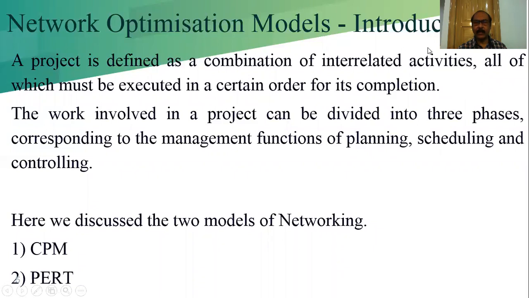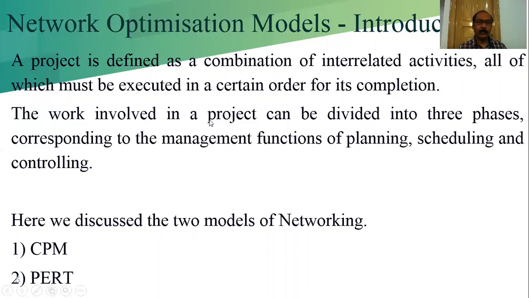We learn the definition of activities more elaborately later. All of which must be executed in a certain order. That means when we are breaking a project into small pieces of work or jobs, there is some order we have to maintain for completing the pieces of work, because one cannot start until the other is finished.